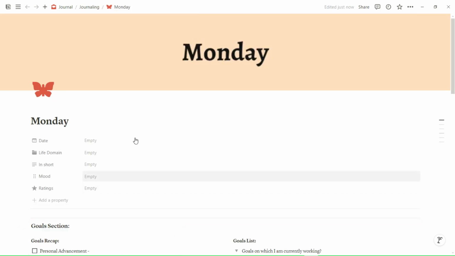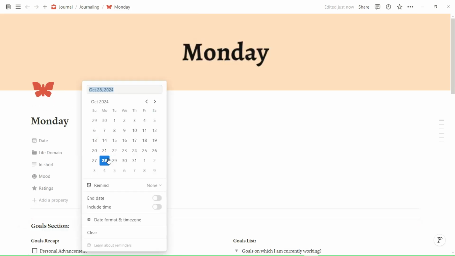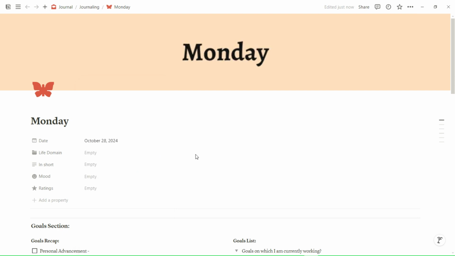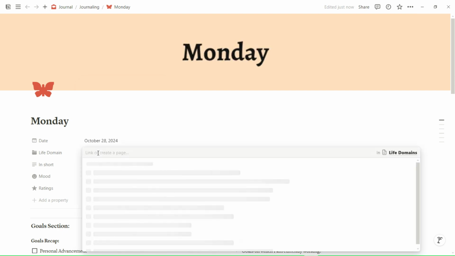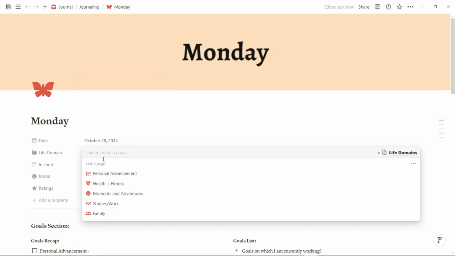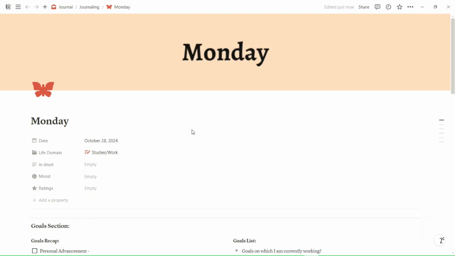The moment you see the page, you will see these 5 things on the top. So basically it's the dates. I am just going to fill in today's date. Life domain. I hope you remember that I have divided this into 3 parts. So I'll give today maybe studies or work, because I have a lot of things to do today.